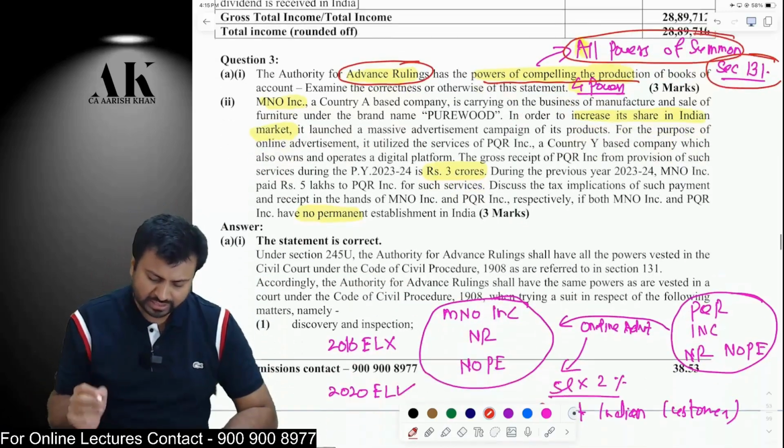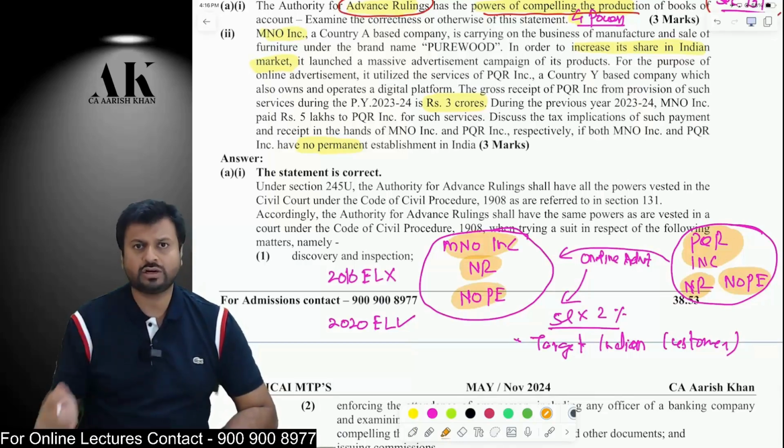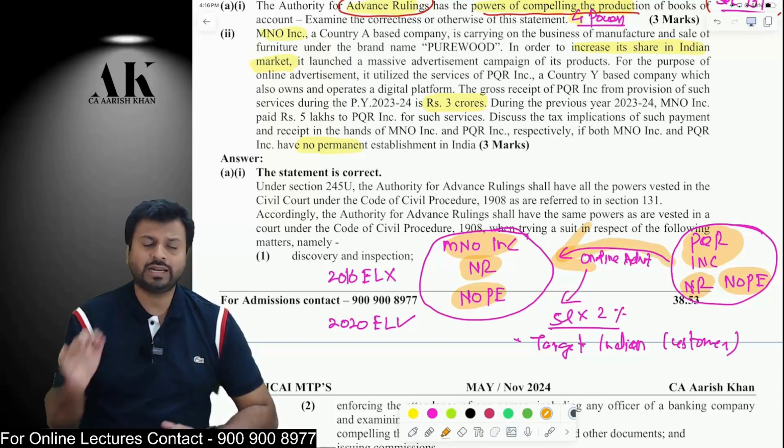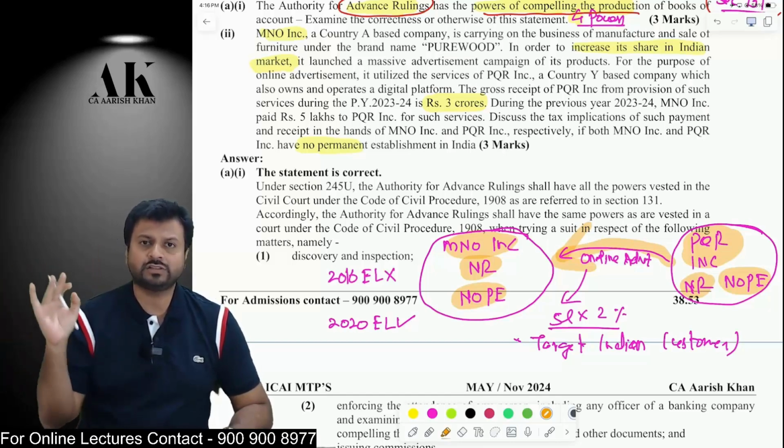Okay. The next question is on equalization levy. There is a non-resident, PQR INC. That non-resident does not have a PE in India. There is another non-resident, NR. This non-resident also does not have a PE in India. And this first non-resident is giving to the second non-resident an online advertisement service. Therefore, online advertisement service should be first tested under the 2016 equalization levy.